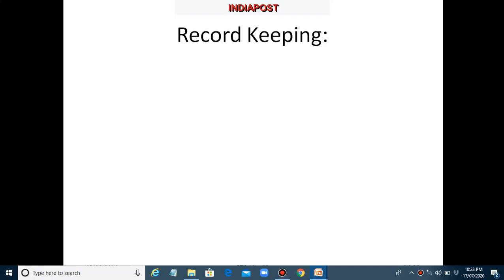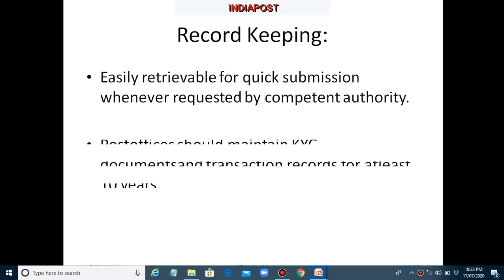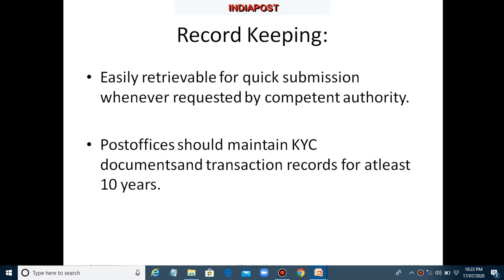Of course, there should be proper maintenance of records in post offices. The record keeping should be in such a way that it is easily retrievable for quick submission whenever requested by competent authority. And the preservation period is 10 years for KYC document and transaction vouchers. Earlier this period was 5 years, now it has been raised to 10 years.